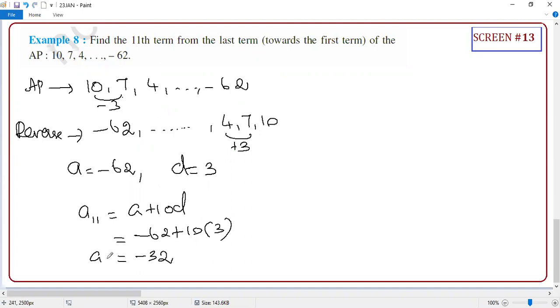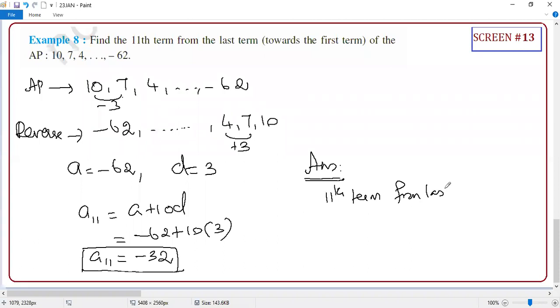Am I right or not? You have to write the answer: the 11th term from the last term is equal to -32. Yes or no? Clear or not?